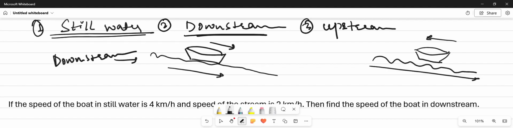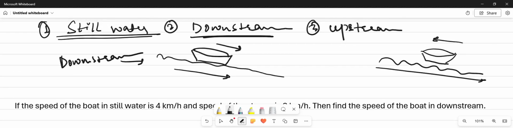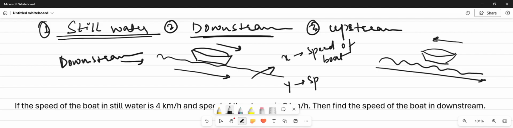So it was all about the 3 different terminologies of boat and stream. Now we will move towards the questions. One more thing: we take the speed of boat as x and the speed of current as y.